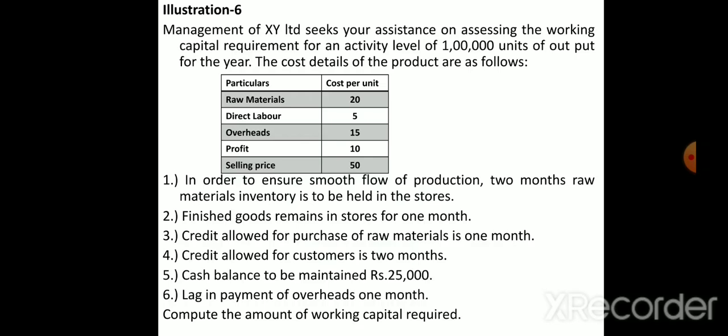Here they have given raw material and finished goods, but they have not given work in progress in this problem. So you should not consider work in progress. In current assets, only 4 items will come: raw material, finished goods, debtors and cash balance. For current liabilities, only 2 items will come: creditors and lag in payment of overheads. If you calculate current assets minus current liabilities, you will get the net working capital requirement.